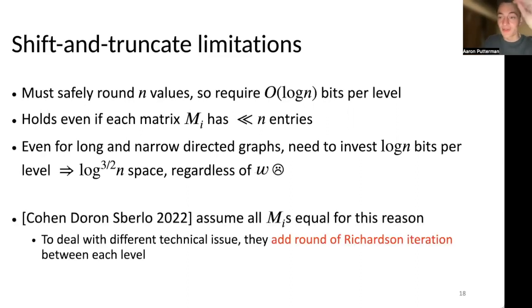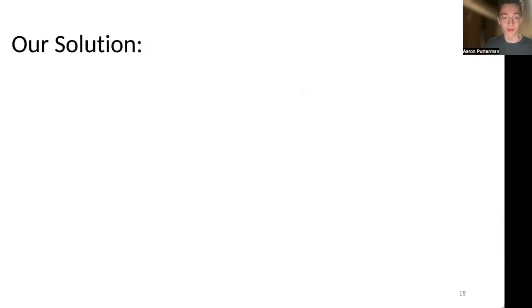To overcome this issue, Cohen, Doron, Renard, Sberlo, and Ta-Shma observed that in the case where all the Mi's are equal, the shifting and rounding is still okay because you don't have n distinct matrices. If all the Mi's are equal, you just have one matrix. So they show that when all the Mi's are the same, you can do rounding with fewer random bits. And to deal with some error blowup, you can just add Richardson iteration and get an algorithm that works when all the Mi's are equal. So using their same error reduction technique, if we can get rid of the shifting and rounding for distinct matrices, then we'll get an improvement to the space bound overall.